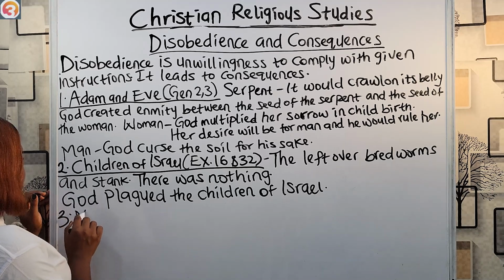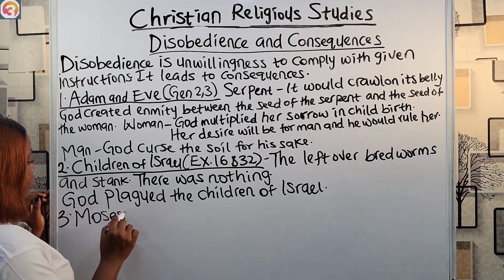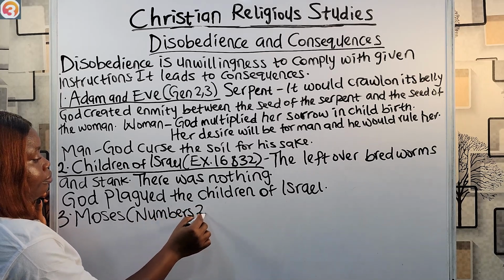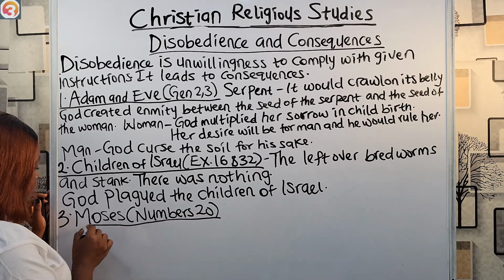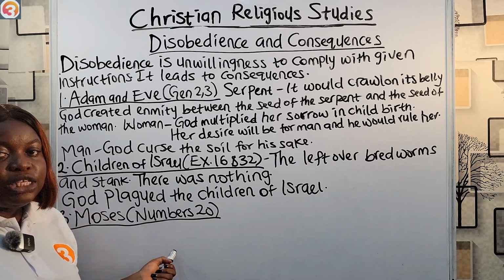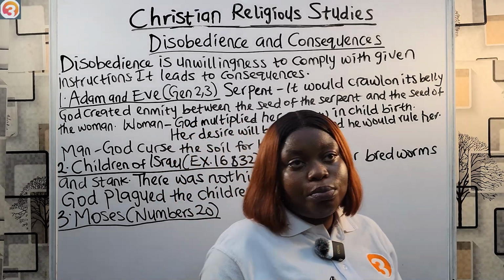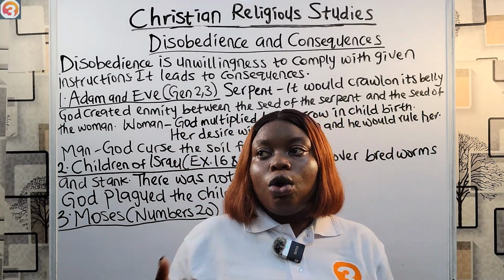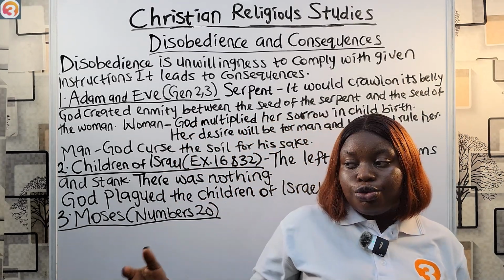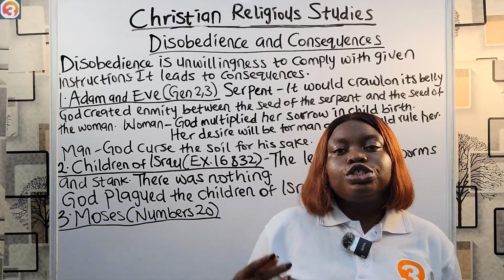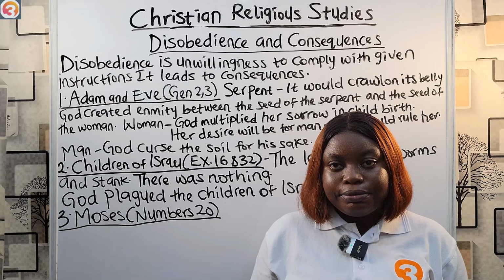Also, we have Moses in Numbers chapter 20. When the Israelites were in the wilderness of Zin, they complained of water. They complained they were thirsty. And God told Moses to speak to the rock in the presence of all the Israelites. But in anger, Moses struck the rock twice.